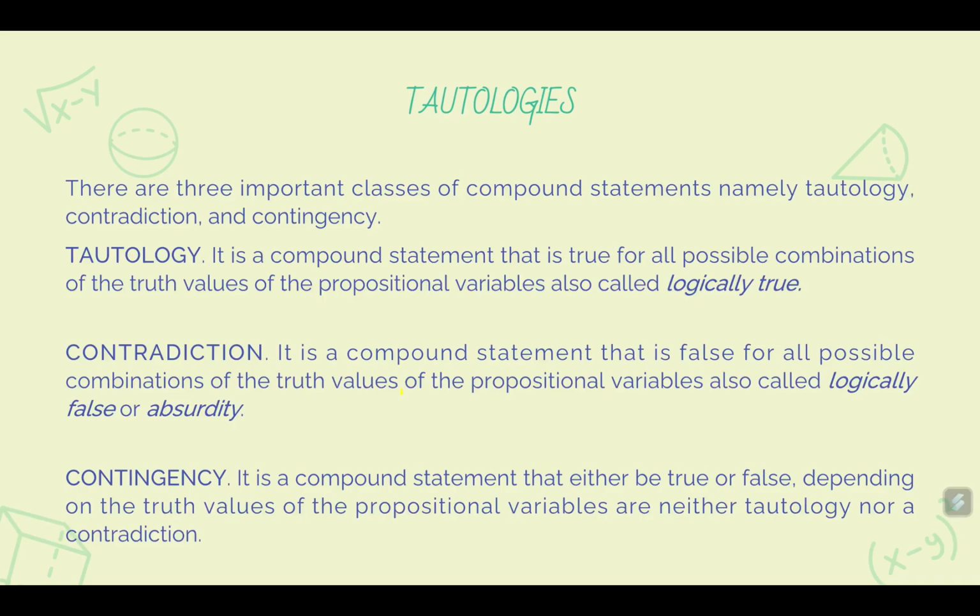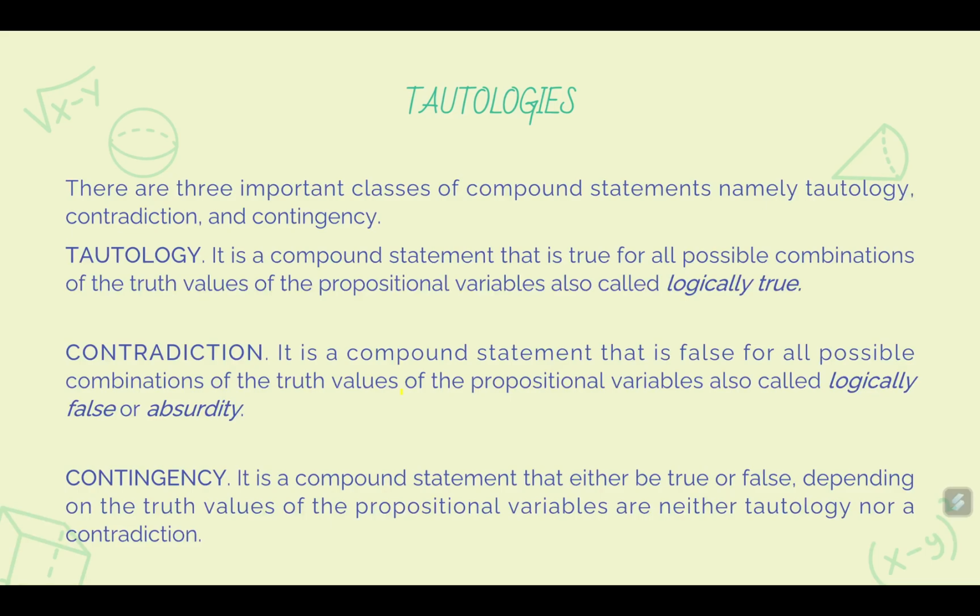A tautology is a compound statement that is true for all possible combinations of the truth values of the propositional variables, also called logically true. It means that in all possible values, the truth value of that compound statement is true. Whatever reality is, that statement is always true.